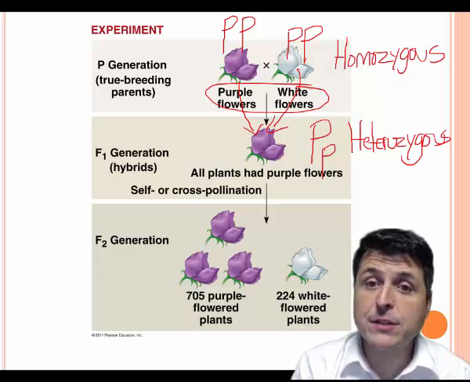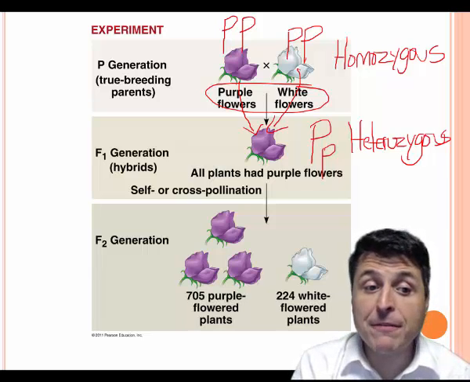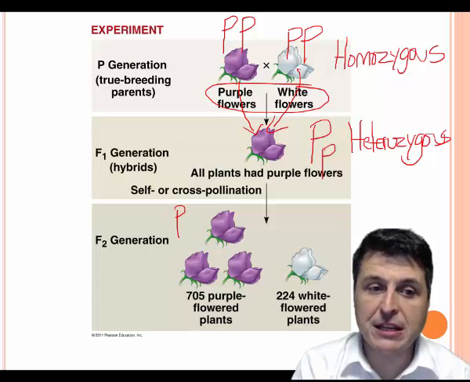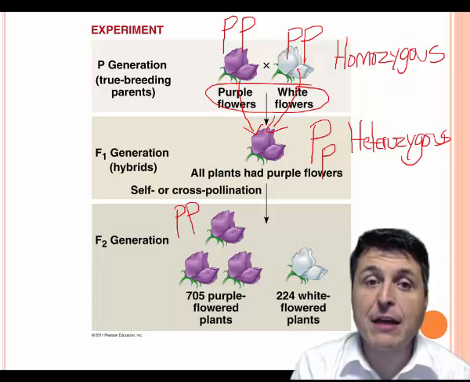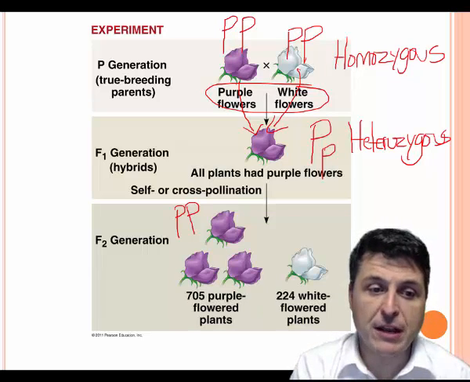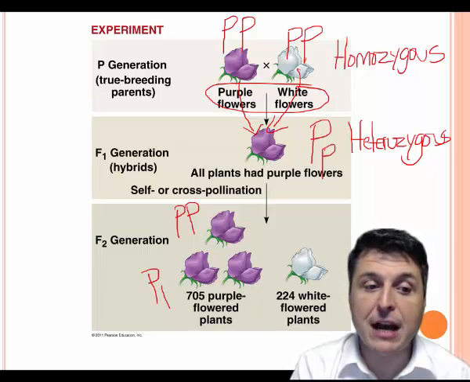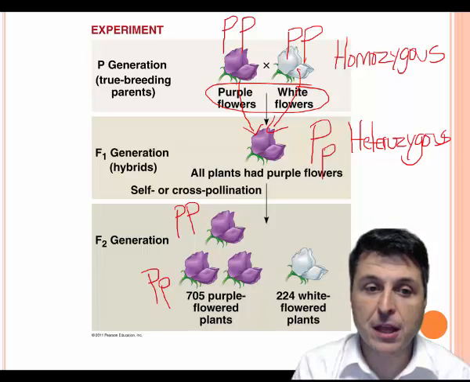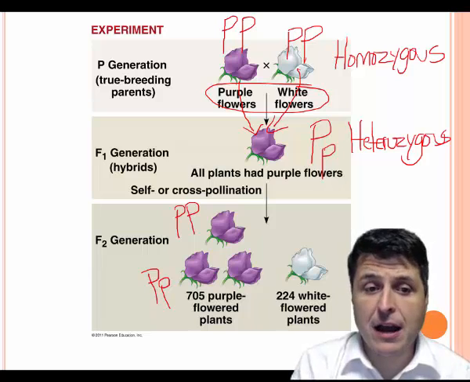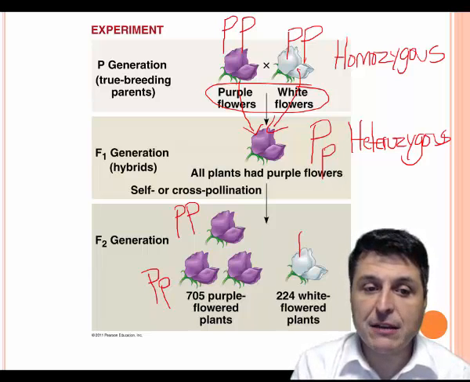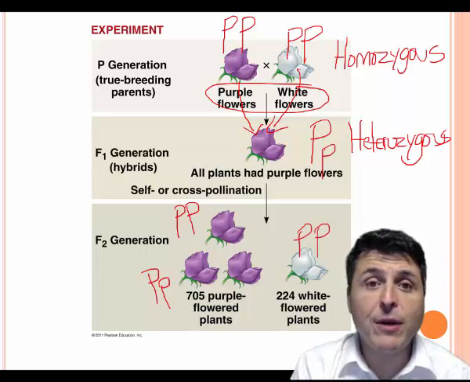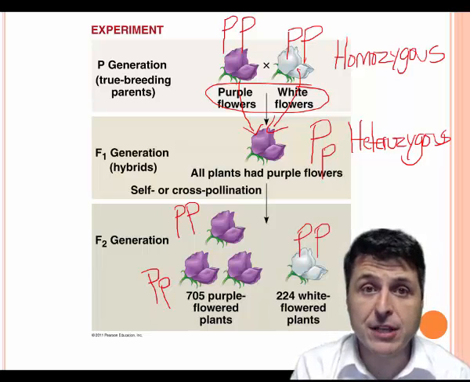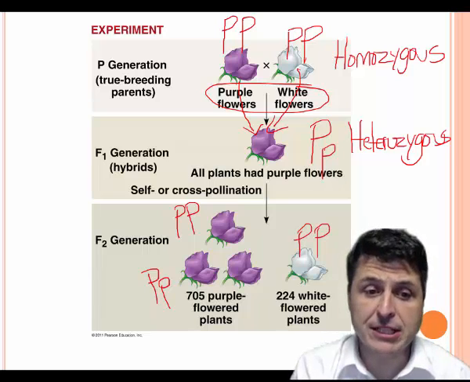When the F1s reproduce, some of the F2 purples can receive dominant genes, and those would be homozygous for their trait, while others will receive one dominant and one recessive. The white offspring will only receive recessive alleles. The only way to express our recessive phenotype is to be homozygous recessive.